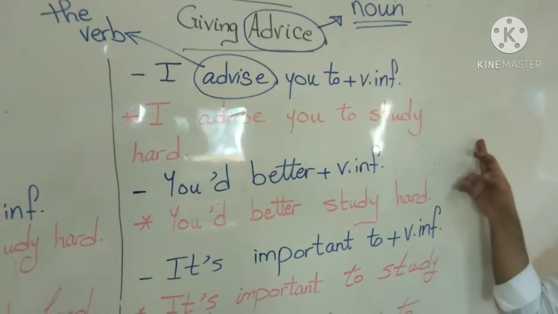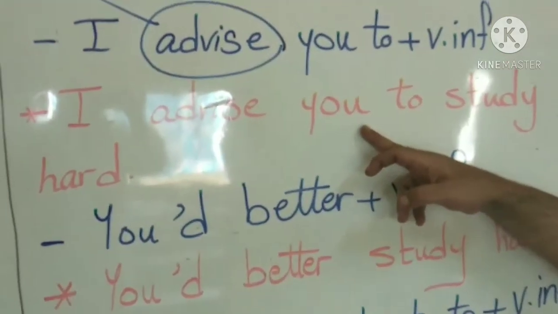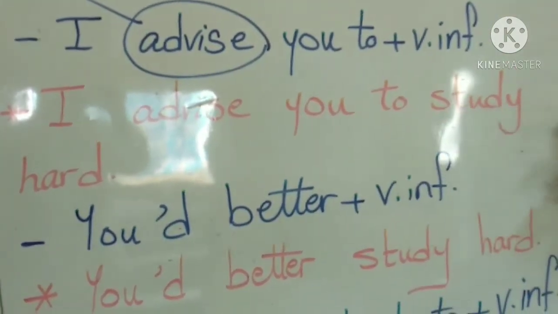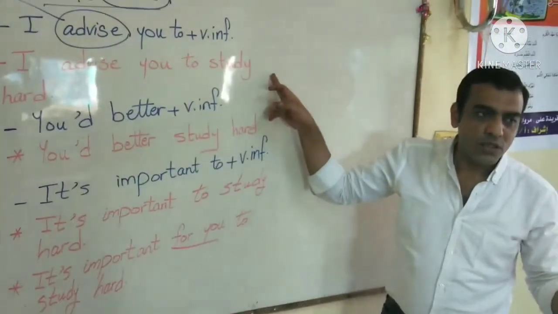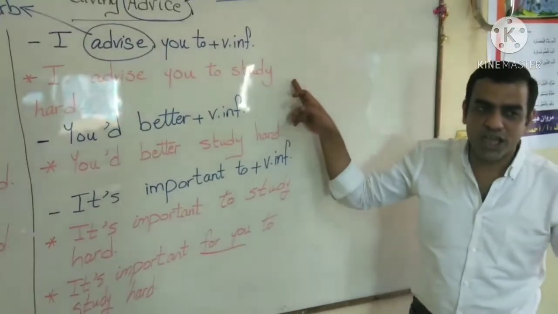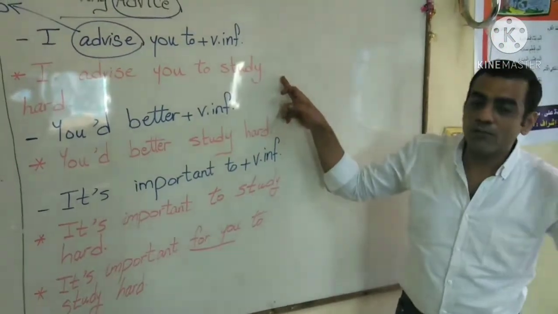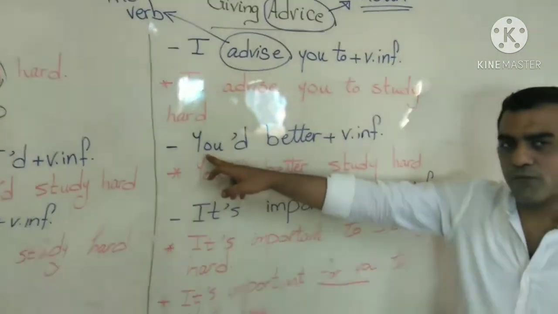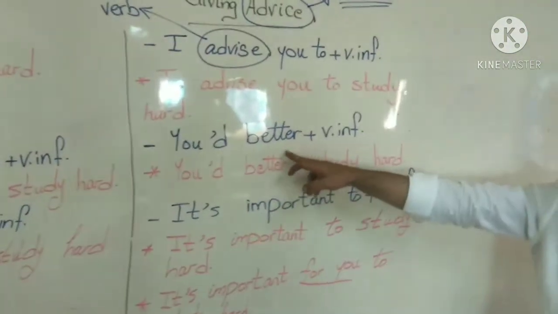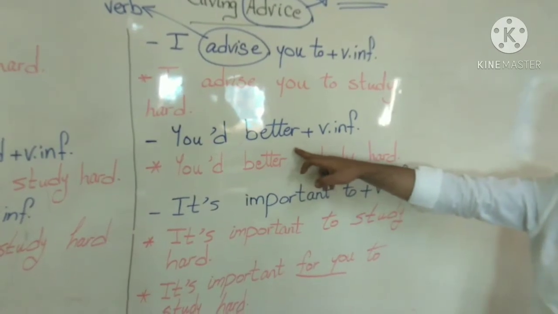So far, we have the structures followed by the verb infinitive. Followed by what? Followed by the verb in its infinitive form. Don't forget, in its infinitive form. Okay. Look carefully at this one. You'd better. This one is different.